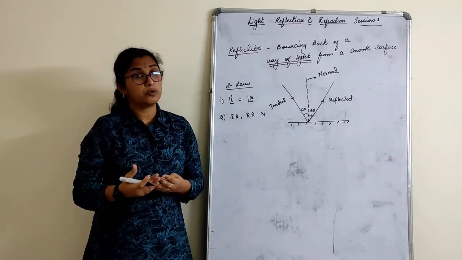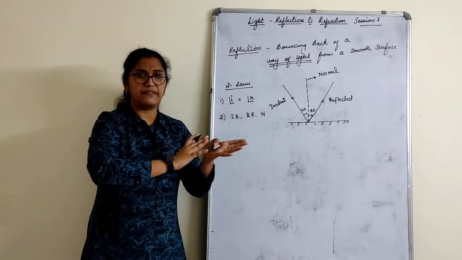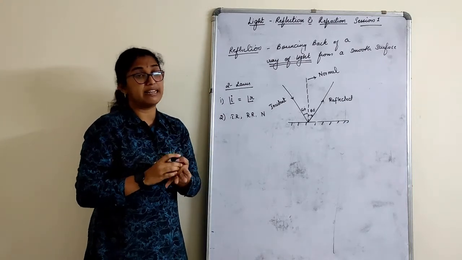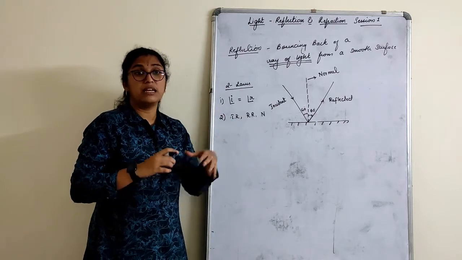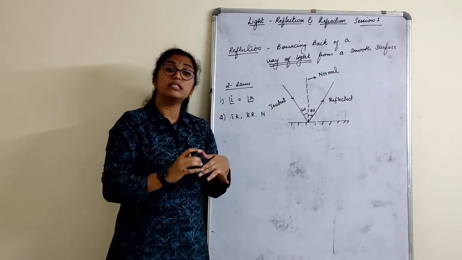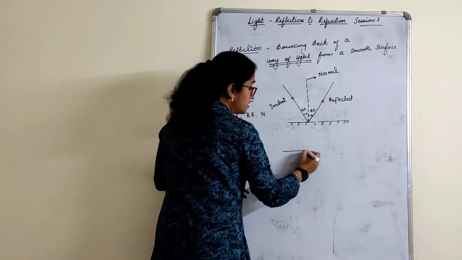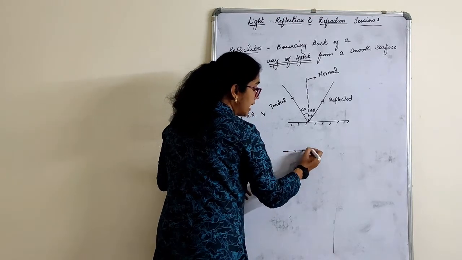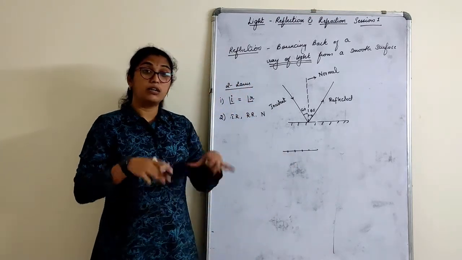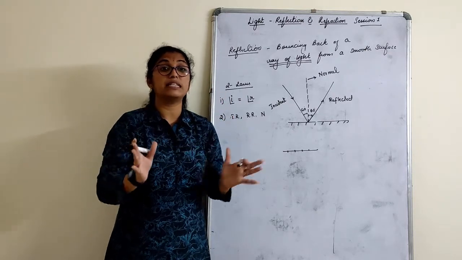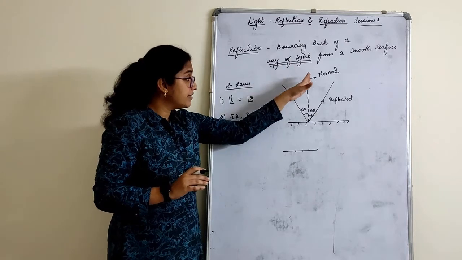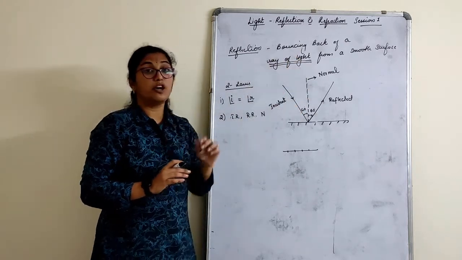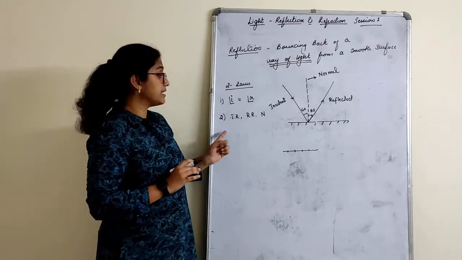We studied about coplanar in your previous class or in mathematics, at least not this year, but in the last year or in your lower classes. But that means they lie on the same plane. Now collinear means what? They lie on the same line. Coplanar means they lie on the same plane. That is called coplanar. Incident ray, reflected ray and the normal lie on the same plane.